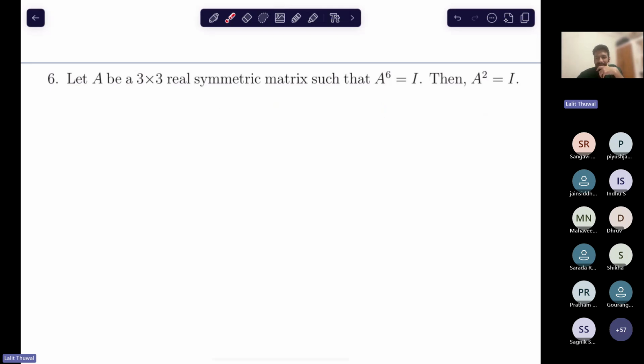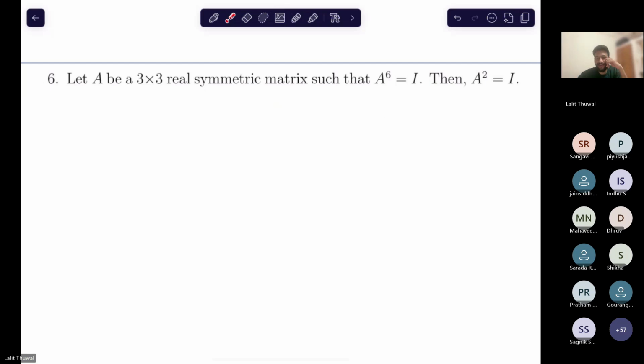Okay, Sarda, let me know. Okay, Siddhi, would you like to answer? You have raised the hand, right? Answer. No, sir, I'm unable to solve. Okay. So, Kirtana.